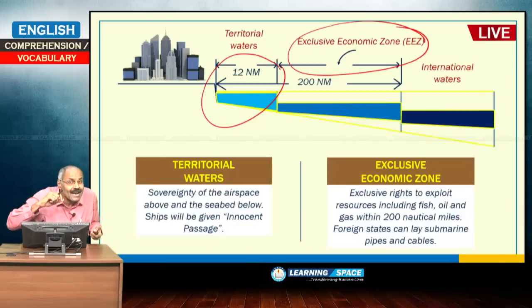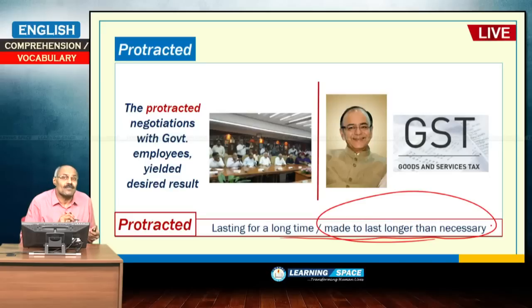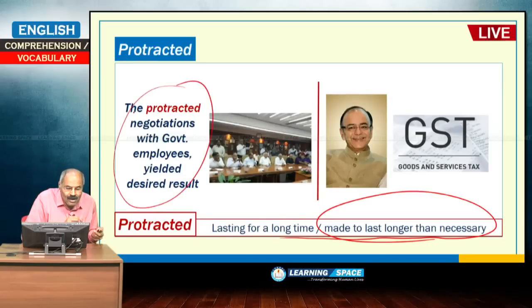Let us look at protracted. Protracted means made to last longer than necessary. Protracted discussions, protracted negotiations are not advisable. So, the protracted negotiations with government employees yielded a desired result.